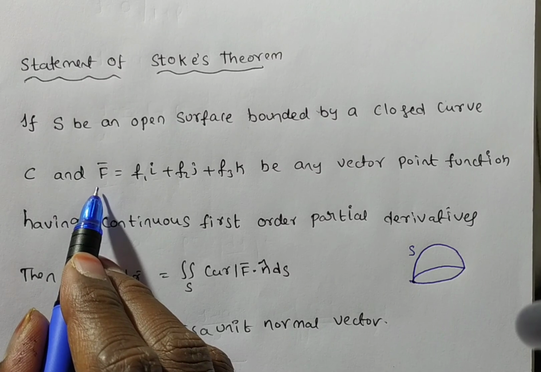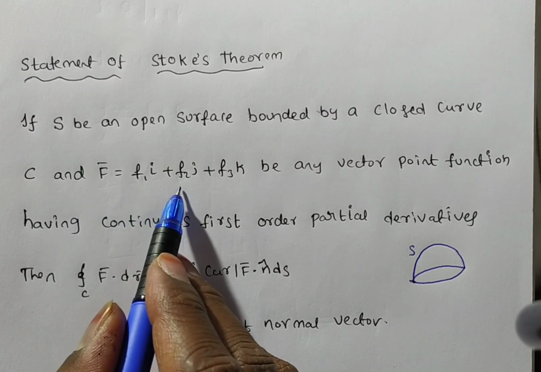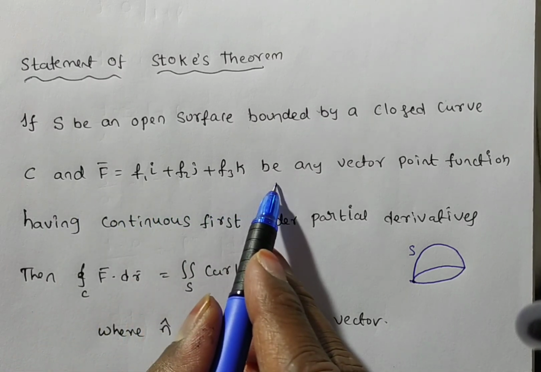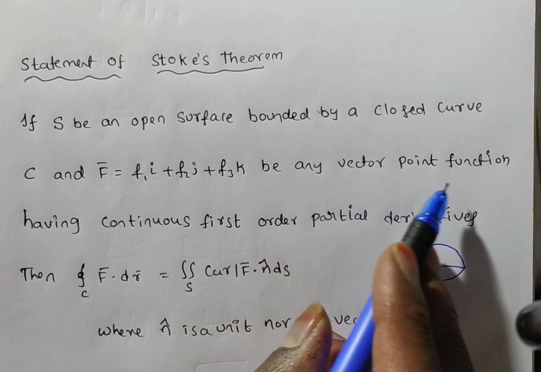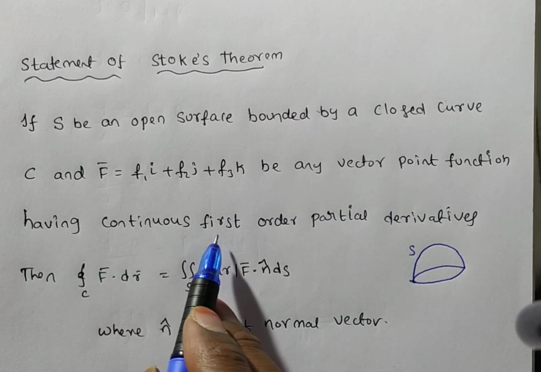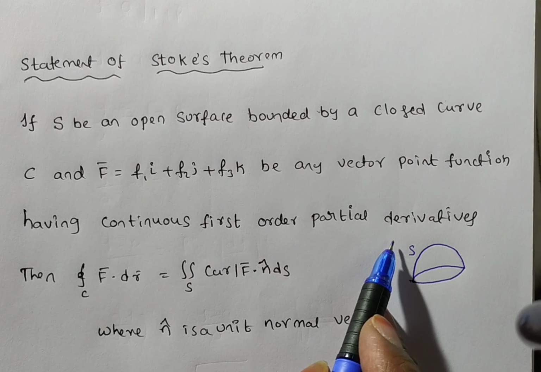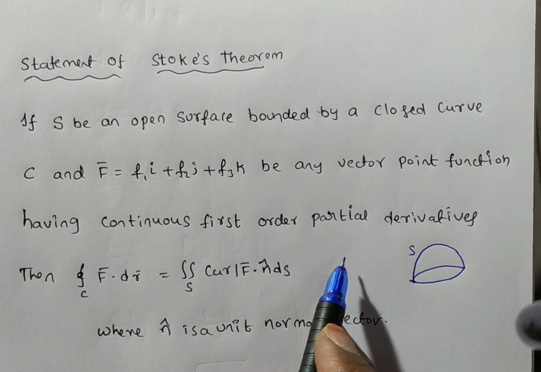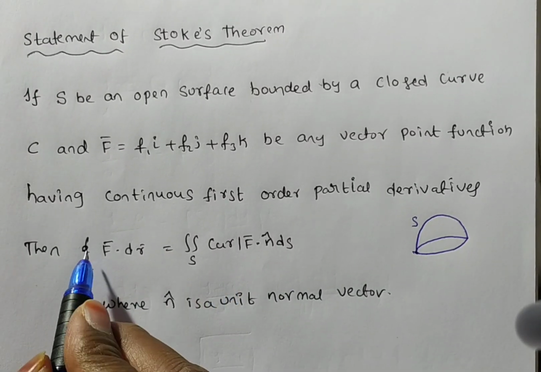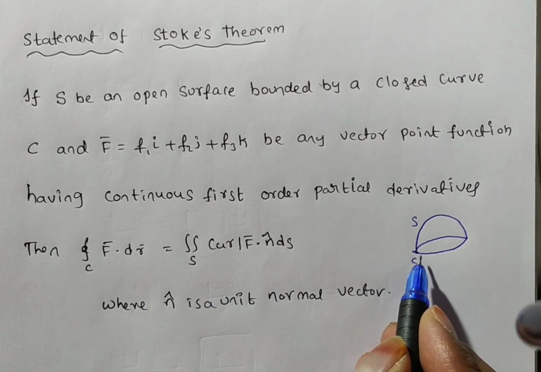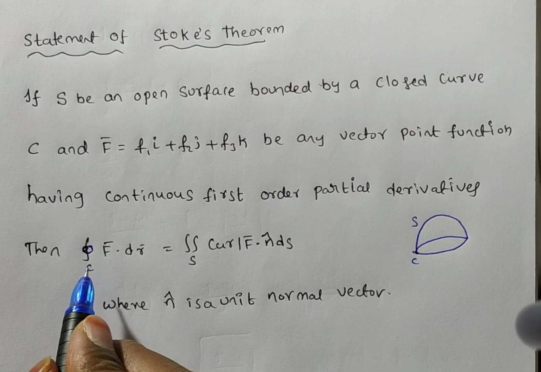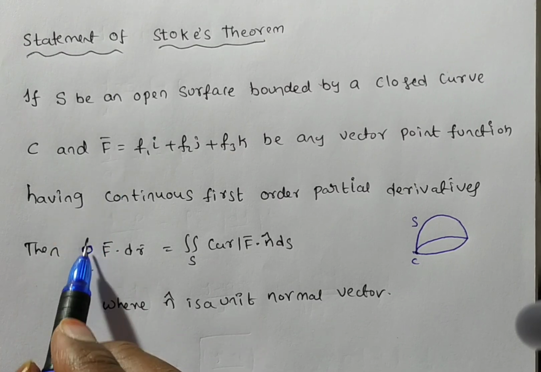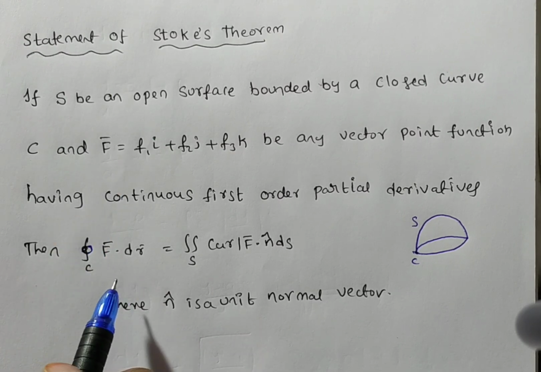Yes. And f bar is equal to f1 i plus f2 j plus f3 k, any vector point function having continuous first order partial derivatives, that is, del f by del x, del f by del y, del f by del z exist, right? Then for the closed curve C, only then can we apply the Stokes theorem. Remember, for an open curve we cannot apply the Stokes theorem.